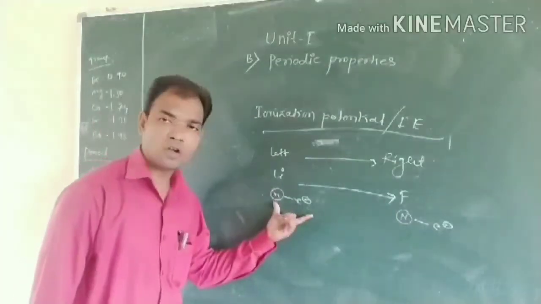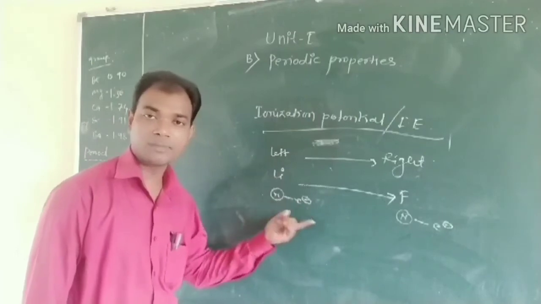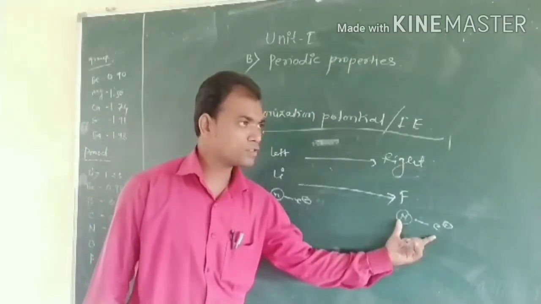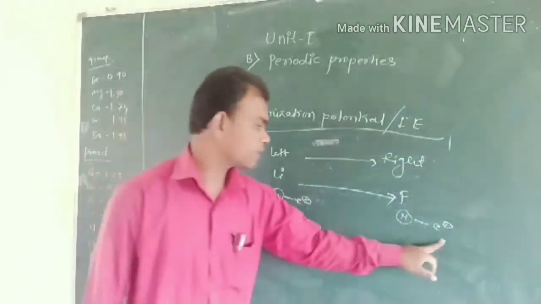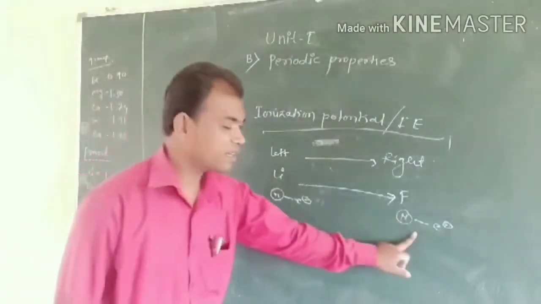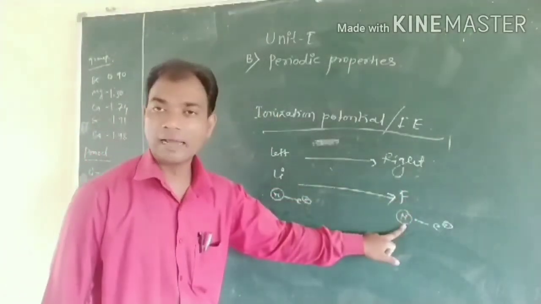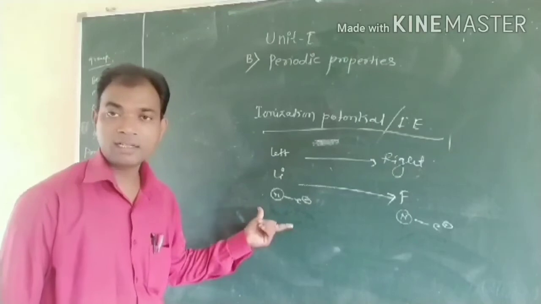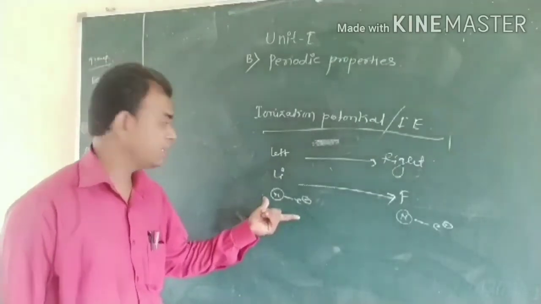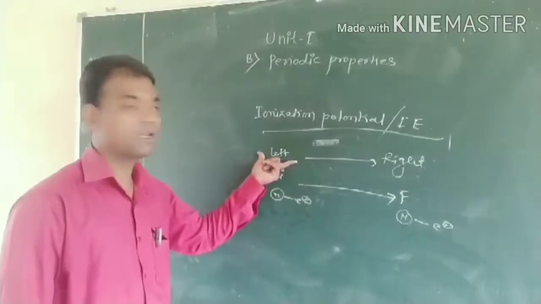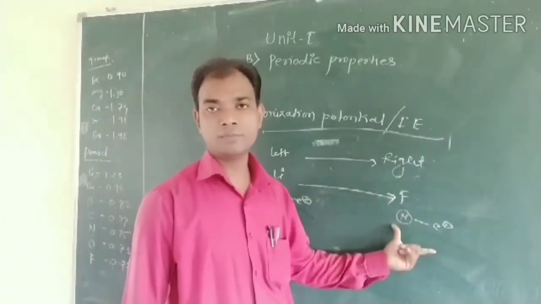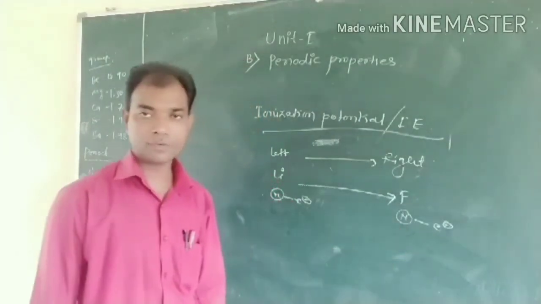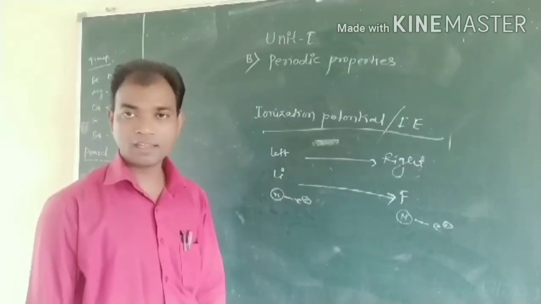That means the electron gets attracted towards the nucleus in case of lithium, and in case of fluorine, the electrostatic force of attraction between electron and nucleus is higher. That means on the right hand side it is higher, on the left hand side it is lower. So that's why the electron gets easily removed in case of lithium on the left hand side, on the right hand side it is very difficult. That means more energy is required to remove that loosely bounded electron. Okay, did you get that?